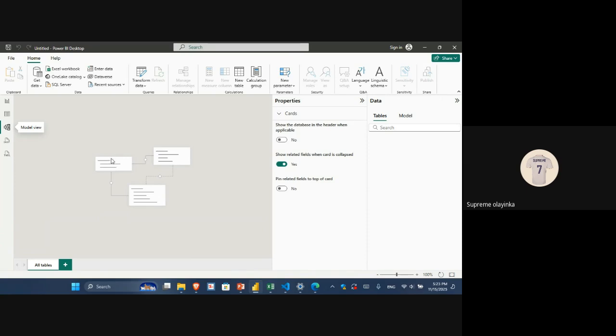You may be getting this data set from Twitter, you may be getting data sets from YouTube, you may be getting this data set from Facebook. You are trying to analyze the three, so you have to link them up together. You understand? Or maybe you have different teams. You are a data analyst in an organization, so definitely there will be the finance team, the team lead team, the HR team. So you collect all their data sets one by one, then you link them up together. So basically that's what we call model view, just like you are trying to join one data set with another.